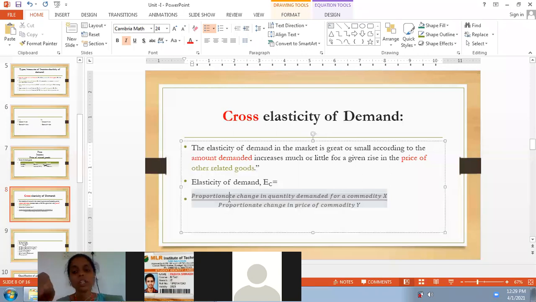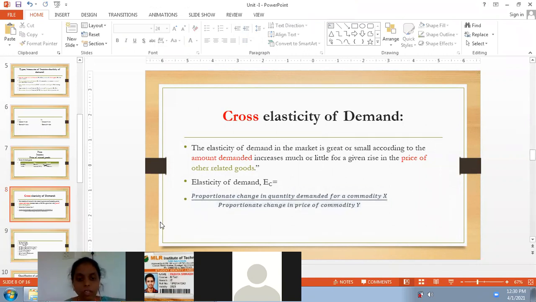Then only do we call this cross elasticity of demand. If in the denominator we also keep X, then we call that simply price elasticity, not cross elasticity.